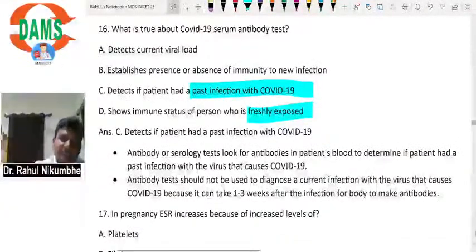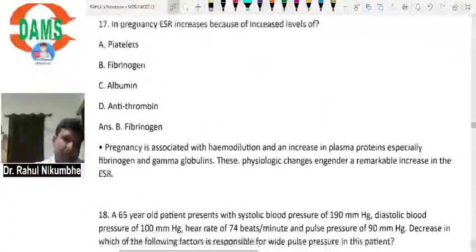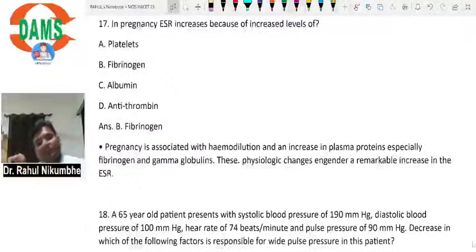In pregnancy, ESR increases because of increased level of fibrinogen. It is a hypercoagulable state. Okay, in pregnancy, it is also associated with hemodilution. Now, in pregnancy, what happens? The level of fibrinogen increases. Level of fibrinogen proteins also increases. Gamma globulins also increase. So when all these substances, fibrinogen, gamma globulin, proteins, are increasing in blood, what will happen? They will increase the erythrocyte sedimentation rate.